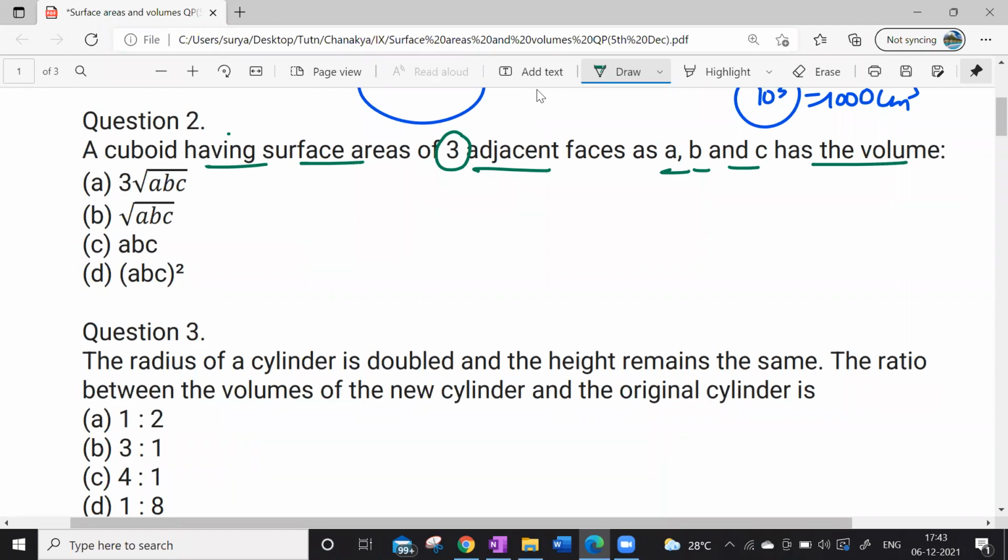So question two, right? Suppose the area for one side is L into B, the other side is L into H, and another one is B into H. So then, if L into B, suppose 1 A.